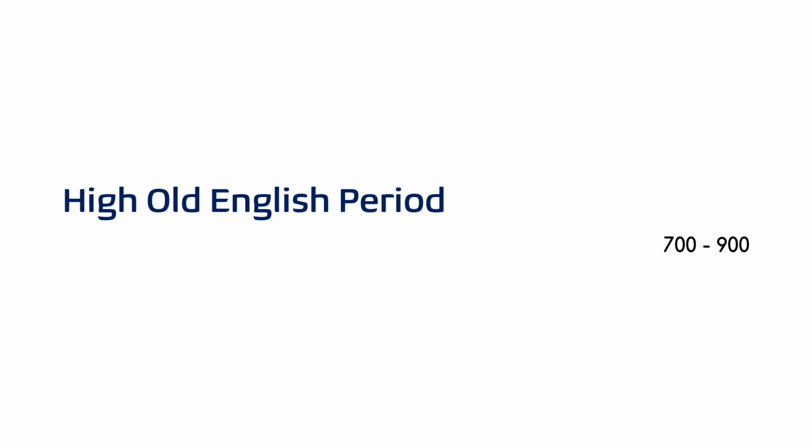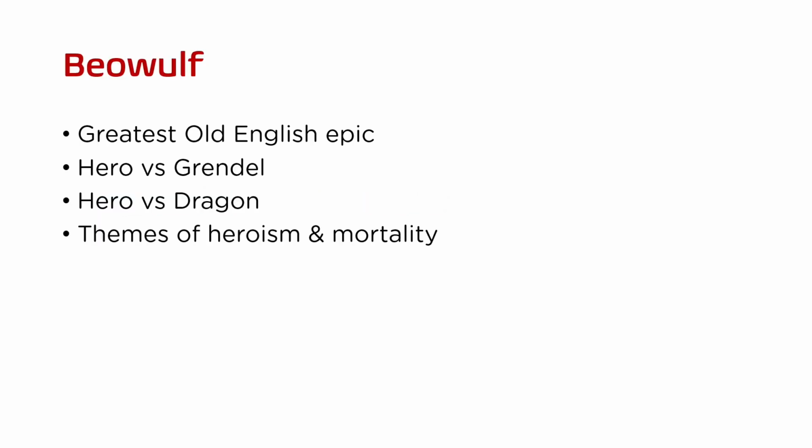Now we can move on to the High Old English period, which can be called the golden age of Old English poetry. During this time, the literature becomes richer and much more complex. The most important work of this period is Beowulf. It is the greatest surviving epic poem in Old English literature even as of now. It tells the story of a heroic warrior who fights Grendel and Grendel's mother, who both, by the way, are monsters, and later, by the end of his life, he fights a dragon. The poem explores heroism, fate, loyalty, mortality, and all such things. It combines pagan warrior ideals with Christian reflections on life and death.